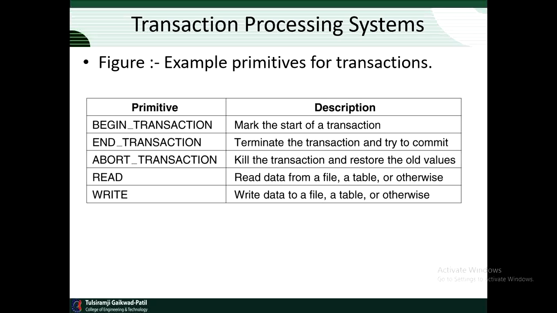Typical examples of transaction primitives are given in this table. Here, primitives are given for the transaction and their descriptions are also given. So begin transaction marks the start of the transaction. It is used for starting the transaction. It says that now the transaction is to start. Then end transaction indicates the termination of the transaction and tries to commit. Then abort transaction kills the transaction and restores the old values.